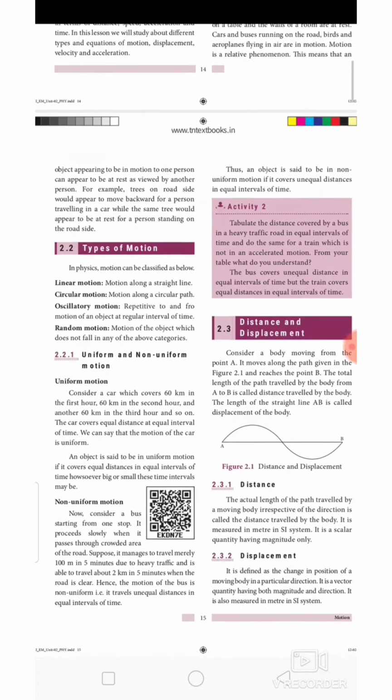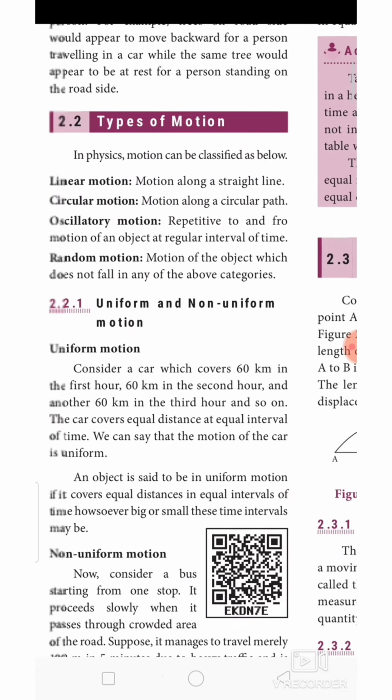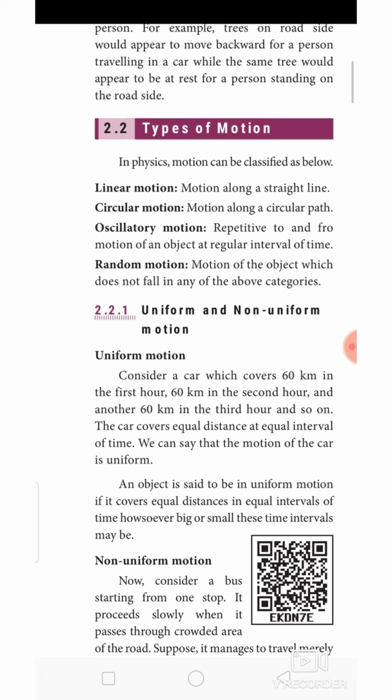Next we need to see the types of motion. As in the introduction I have told you, there are different types of motion. First one is linear motion, motion along a straight line. A person walking along a road is a very good example. Circular motion is motion along a circular path. The bicycle tire is a good example for circular motion.